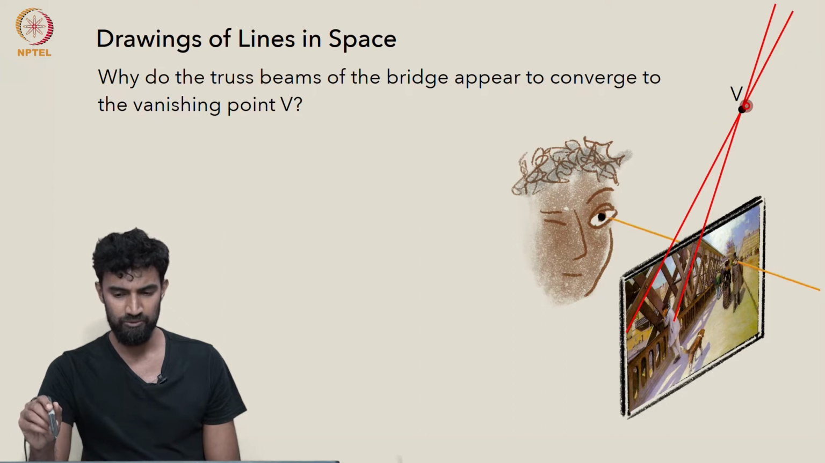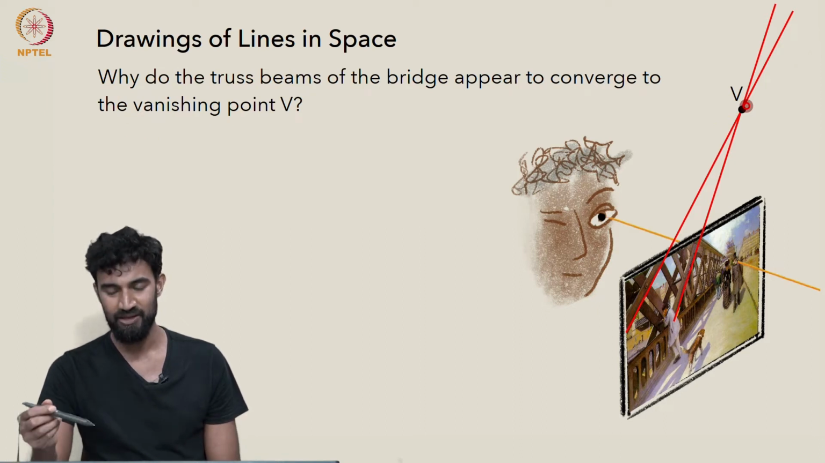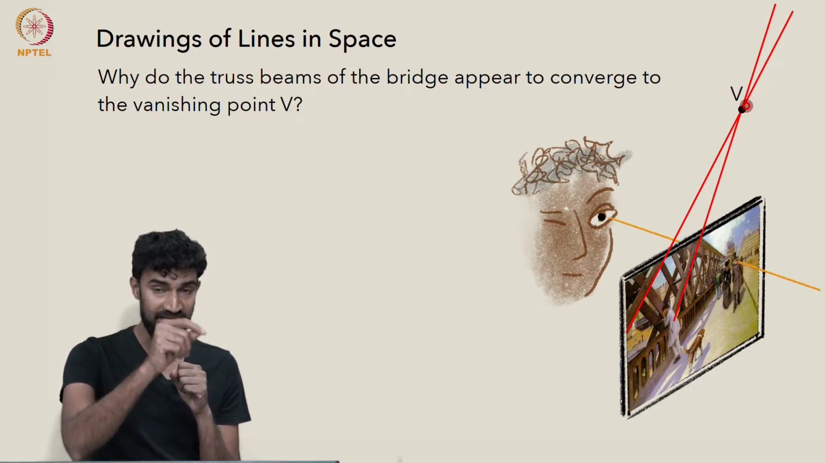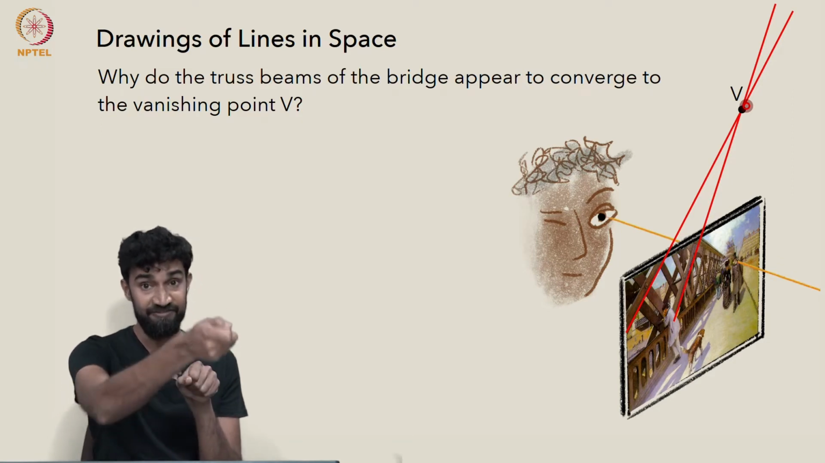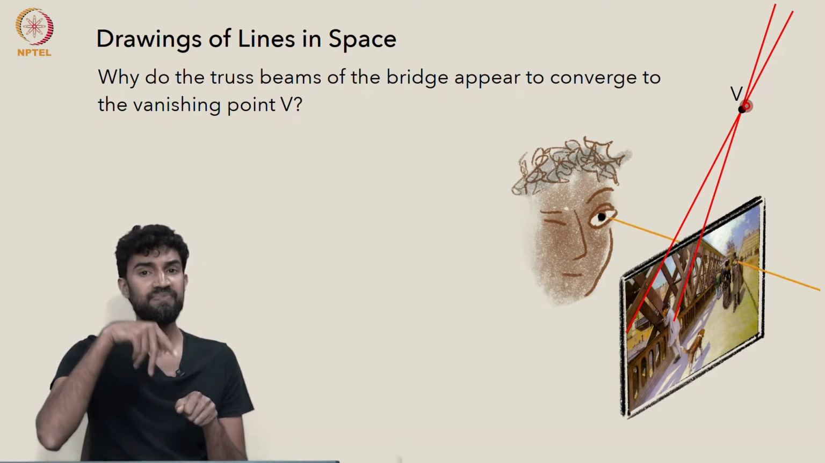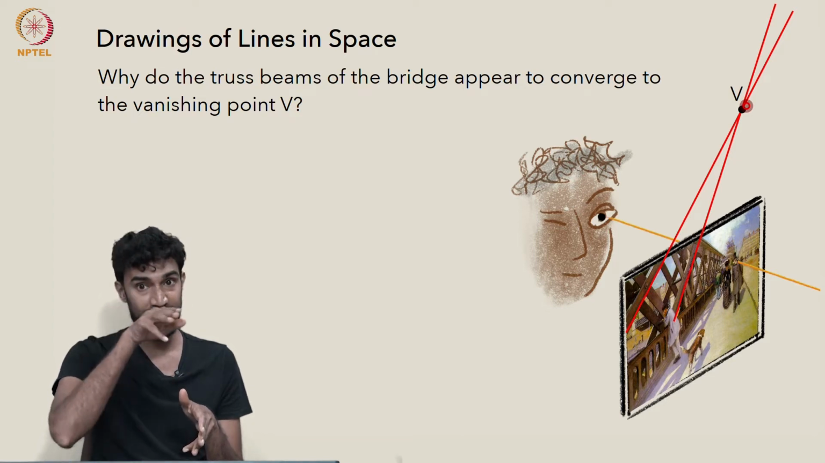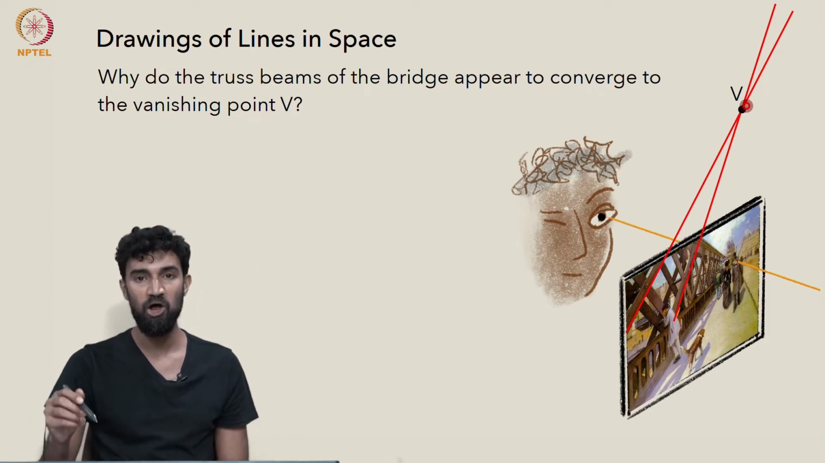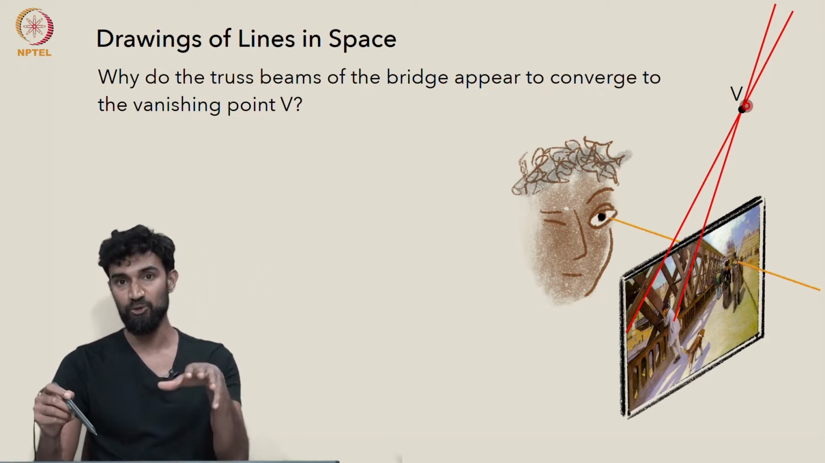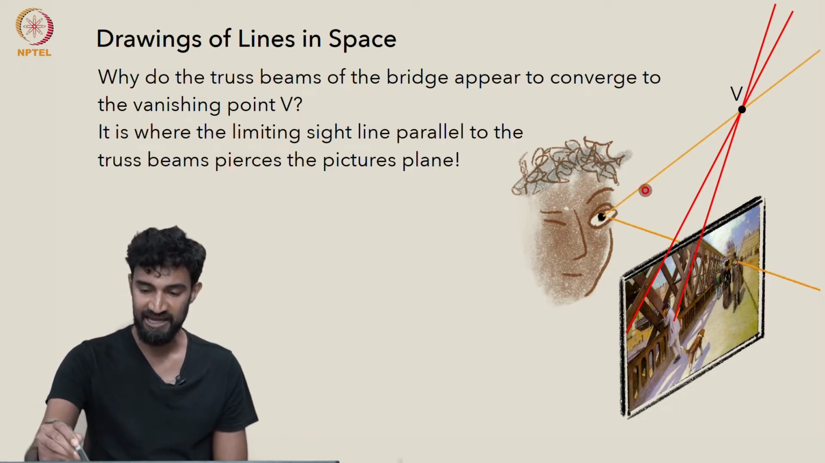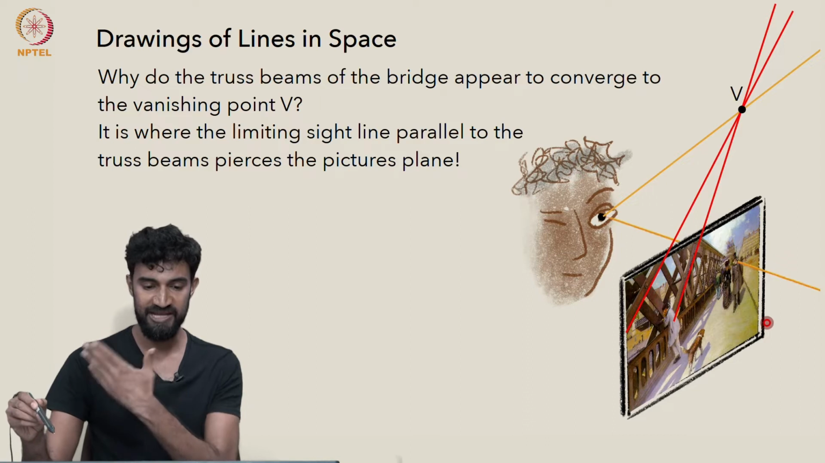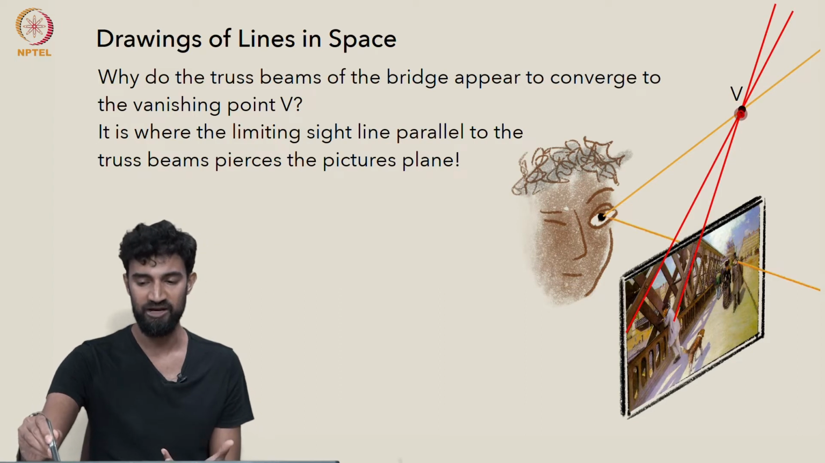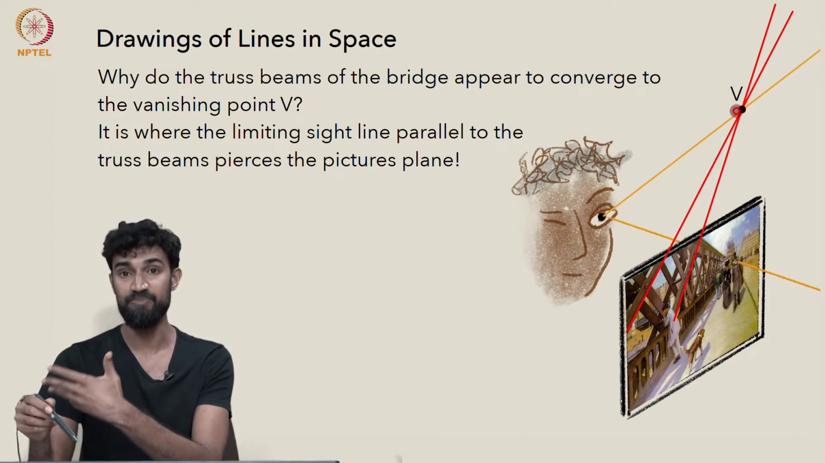Well, remember how we proved the vanishing point theorem? We said that if you take any line in space, follow it along with your sight lines, imagine the line is infinite in space. You keep following it along. You'll eventually get to a limiting sight line, which is parallel to that line in space, but coming from your eye. So as we follow the truss beam along, and we have to pick one truss beam and follow it along, we'll eventually get to a limiting sight line, which is parallel to those truss beams in space, but starting at your eye. And that's going to intersect the picture plane somewhere, because that family of lines was not parallel to the picture plane.